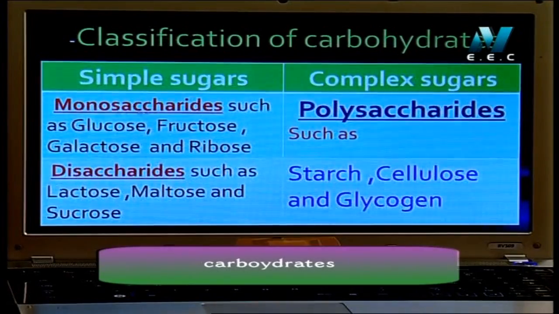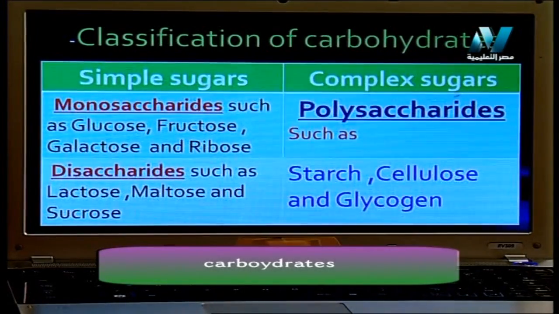Again, monosaccharides. This type of sugar consists of 1 molecule. Very simple. Glucose, fructose, galactose, ribose. But disaccharides contain 2 types of monosaccharides combined together to form disaccharides, such as lactose, maltose, and sucrose. I will discuss that after a few minutes with you.